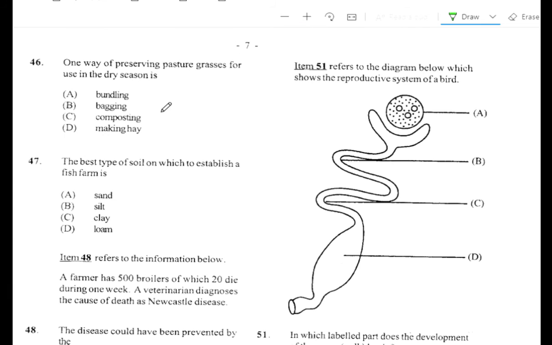Question number 46. One way of preserving pasture grass for use in the dry season is A. Bundling, B. Bagging, C. Composting, D. Making hay. So the answer is D. Making hay.